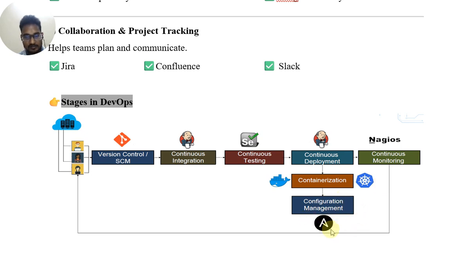Configuration management tools are Ansible, and container deployment is connected to continuous monitoring, with tools such as Nagios, and finally the application is deployed. These are the stages in DevOps.